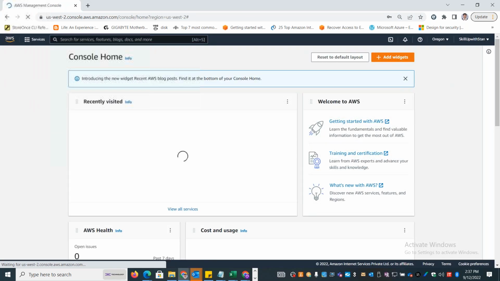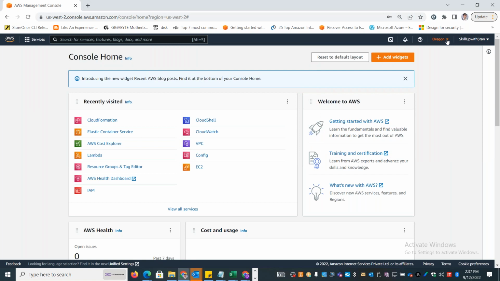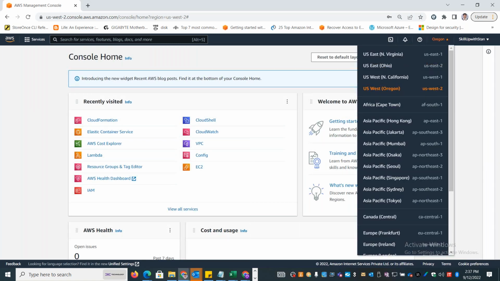And if you look here, once you log in, you will see your login ID and the region that is selected by default. The regions in US are most commonly used because of their pricing. So either you will see US East Ohio or US West regions being selected as the default option, just because they have enormous capacity as well as the pricing is very low.